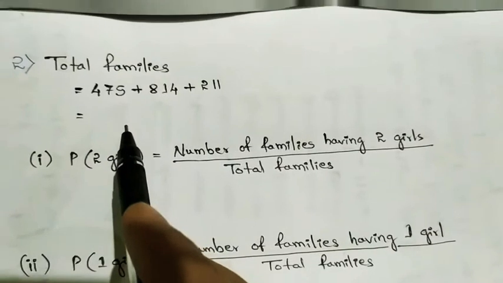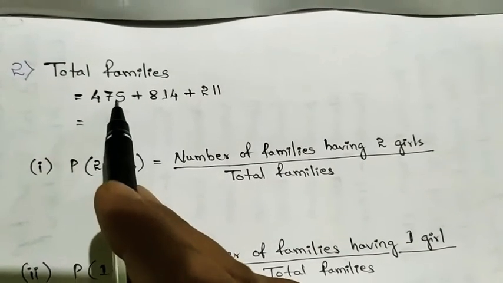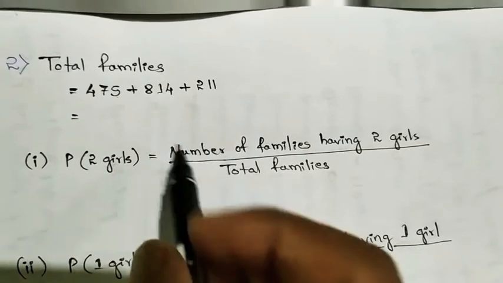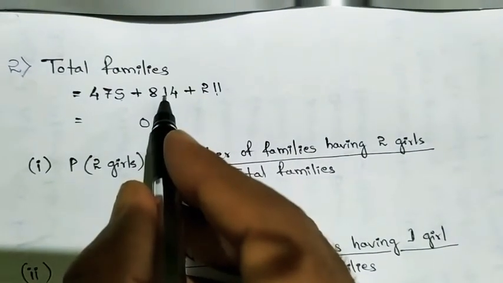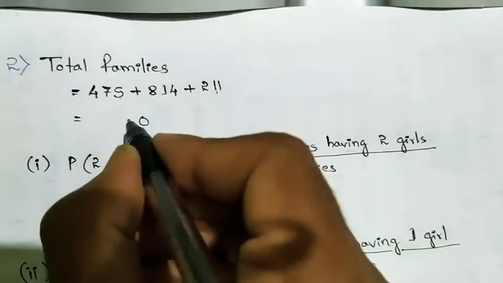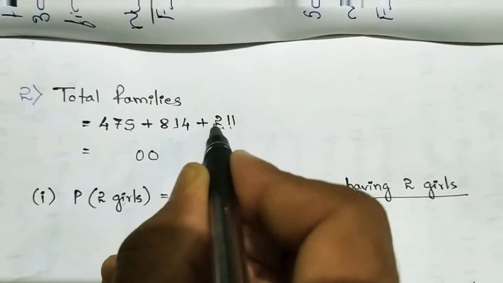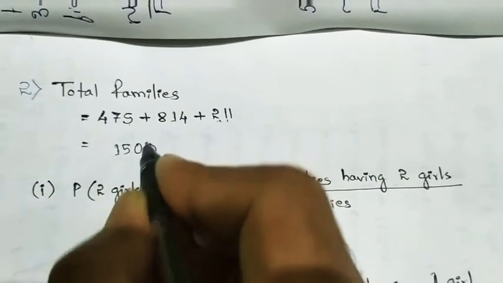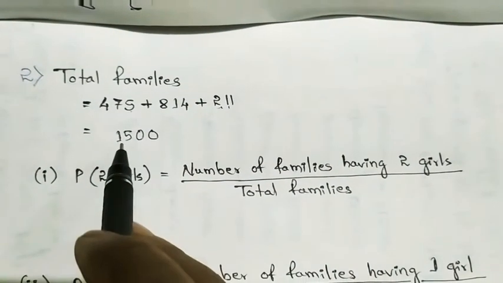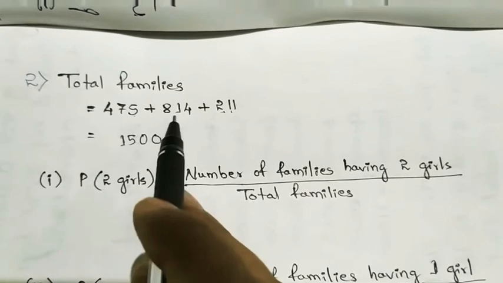So first, total families, how many are mentioned? 1500. Once you cross check, add them. 5 plus 4 plus 9, 9 plus 1, 10. Carry 1, 7 plus 1, 8, 8 plus 1, 9 plus 1, 10. Carry 1. So here you will get 4 plus 8, 12, 12 plus 3, it will be 15. So 1500. Okay. So it means out of 1500 only they counted the 2 girl family, 1 girl family